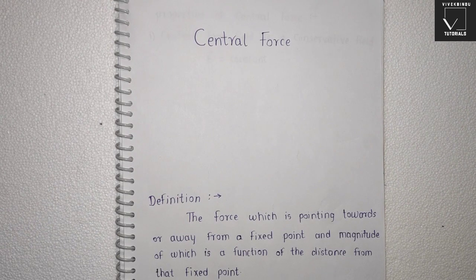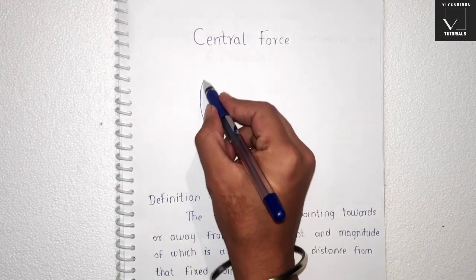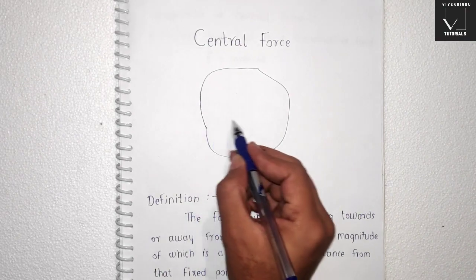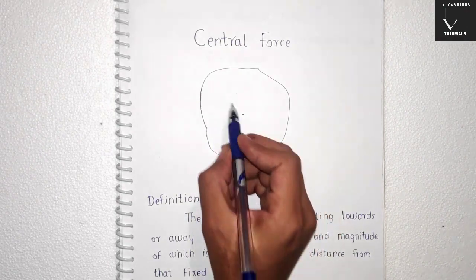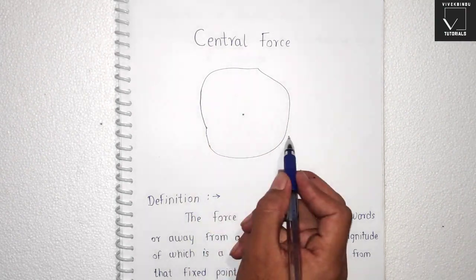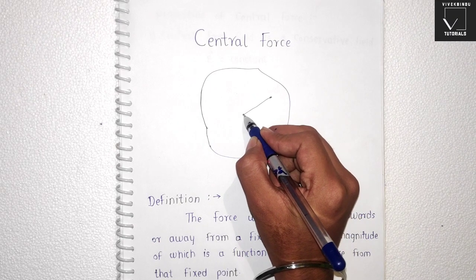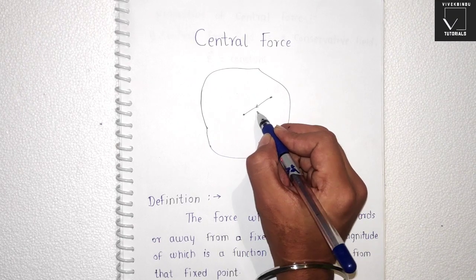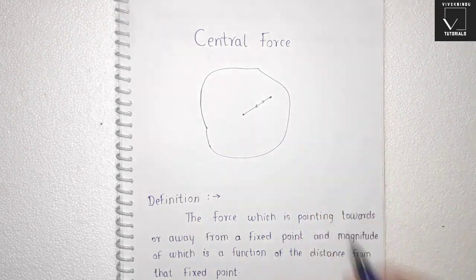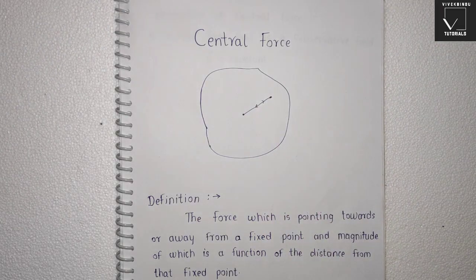In this video we will see what is central force. So central force is a type of force which is pointing towards a particular fixed point or away from it. First let's consider this is a force field. This is a force field with origin O and there are some air molecules present in it. If a force acting on this particle is towards this particular fixed point or away from it, then this force is called a central force, and this force should be always along a line.